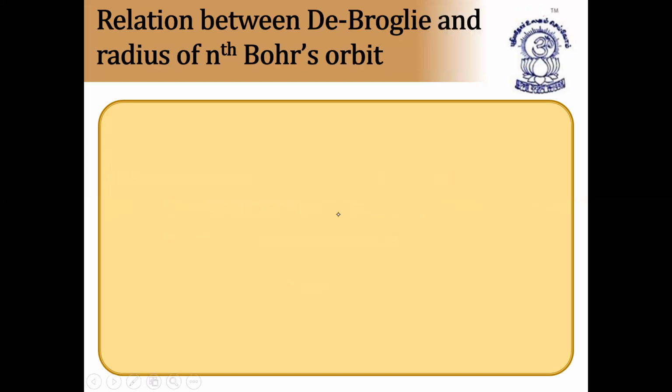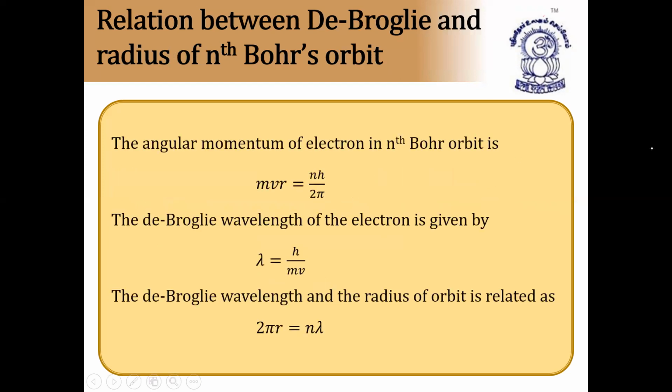Next, the relation between de Broglie wavelength and radius of nth orbit. The angular momentum of an electron in the nth orbit is given by the formula mvr is equal to nh by 2 pi. That is, the angular momentum of the electron in the Bohr orbit is equal to nh by 2 pi. This we have already seen in the postulates of Bohr's theory.